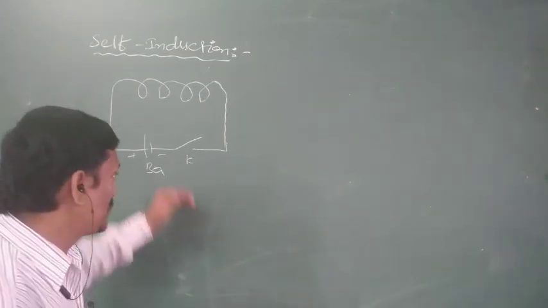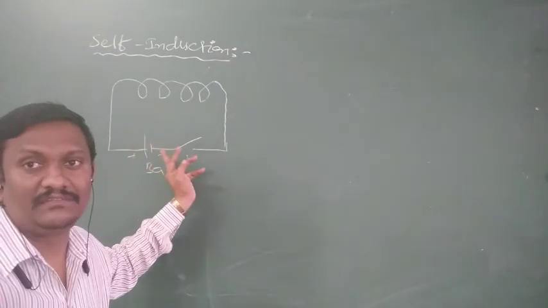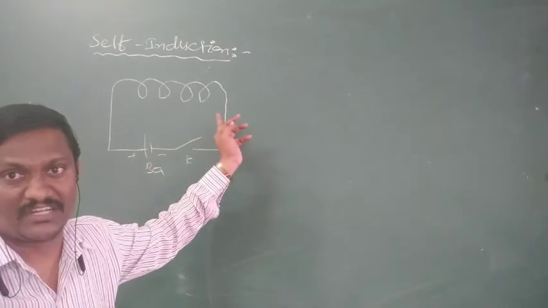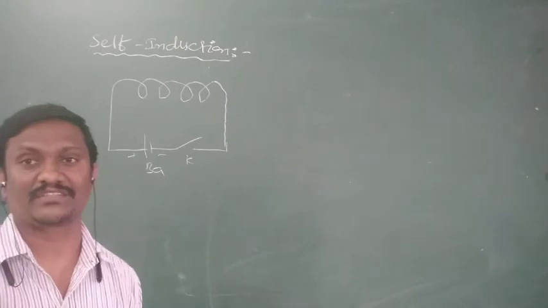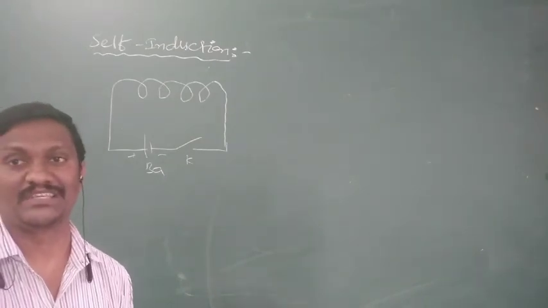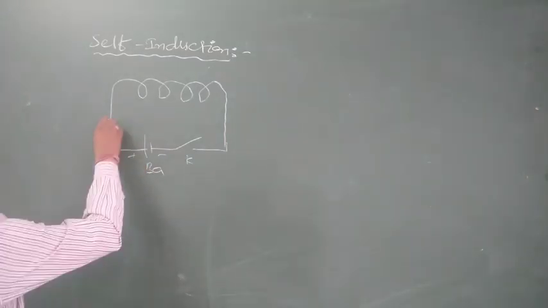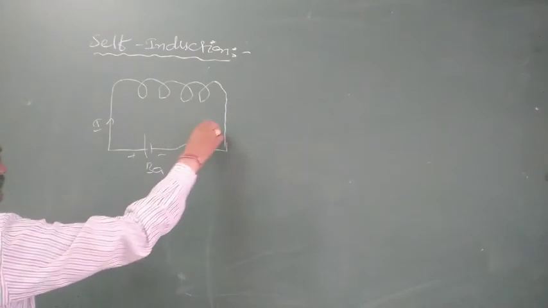Or again the key is opened. The current passing through the solenoid is decreased, and the flux linked with the solenoid is also decreased. So that is about the importance of the pressing key. Assume initially a constant current is passing through the solenoid.